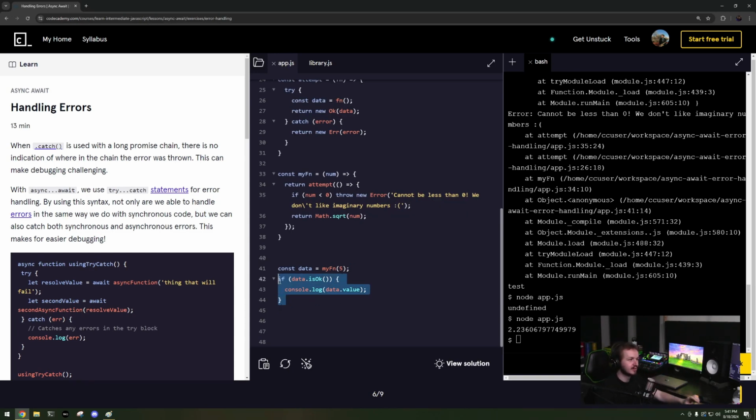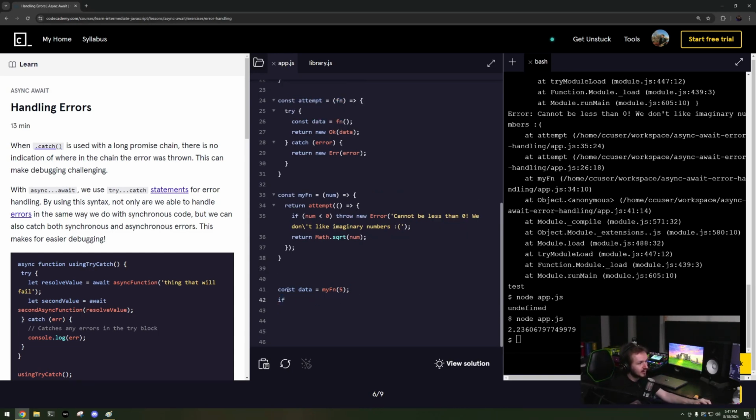Technically, it's a little bit different. If it were Rust, then you do if let Ok value, and then I'd say like mut value. Then I'd say println! value or whatever, right? This is Rust, but it's kind of the same concept, right?